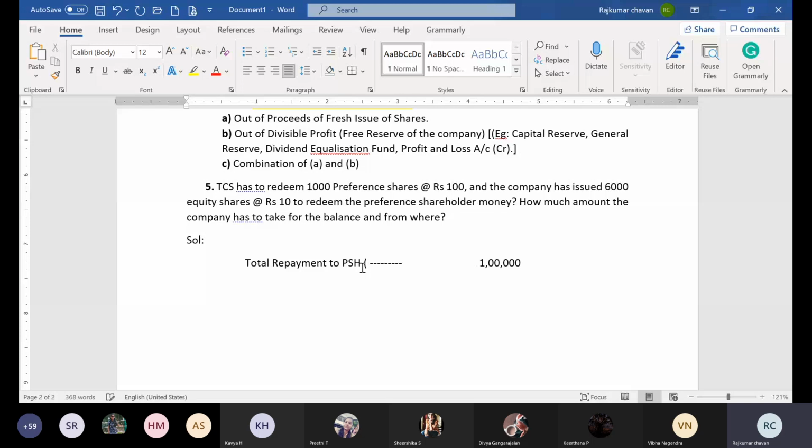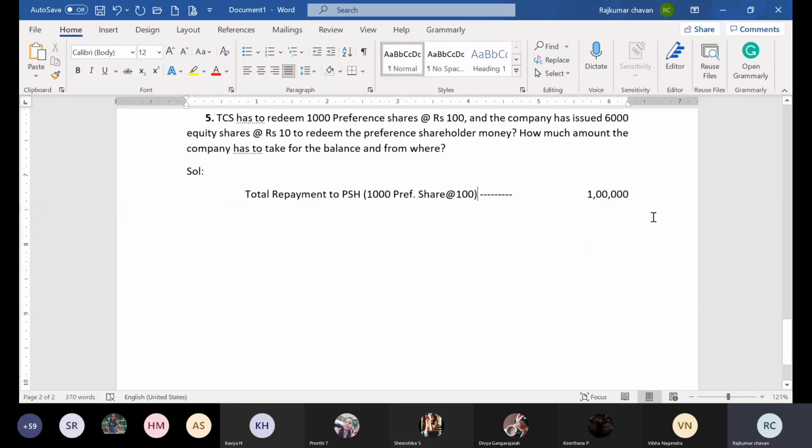Some of the students are wondering. So let me write here. The company has to redeem 1000 preference shares, and one share value is 100 rupees. So the total repayment amount is 1 lakh. To repay this 1 lakh rupees, the company has issued